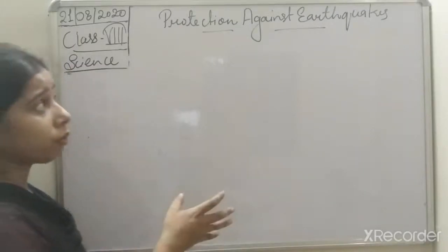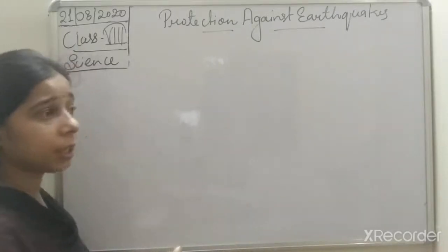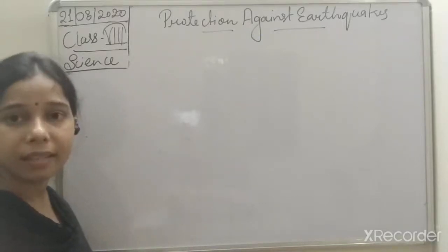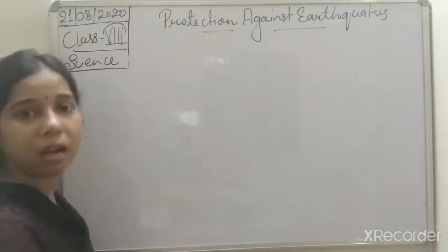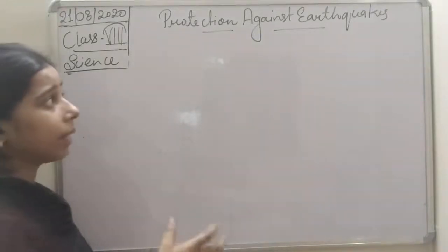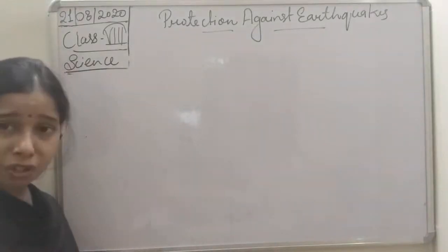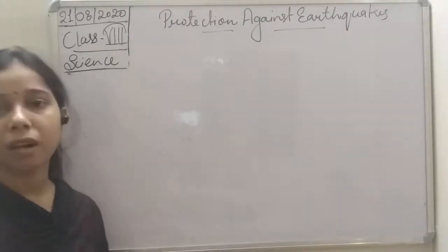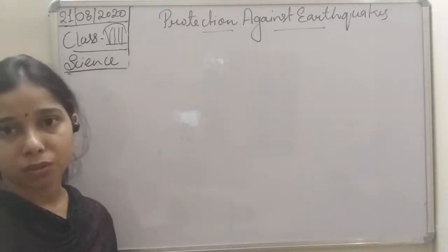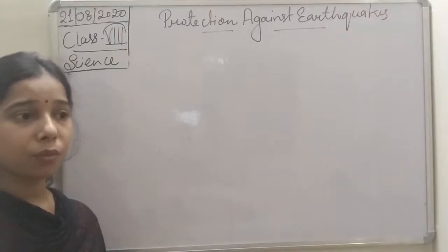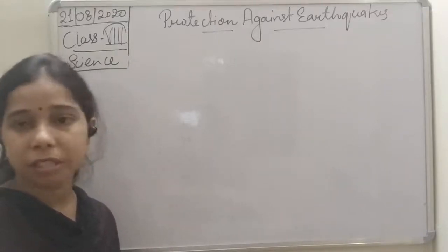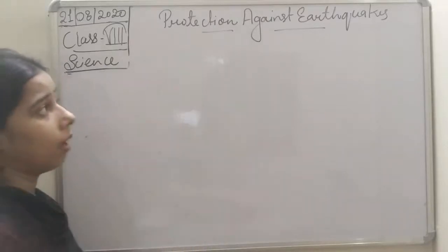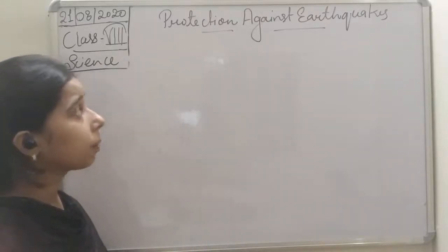But unfortunately, the earthquake is an ultimate disaster. It means it can happen anywhere, anytime. We cannot predict an earthquake, students. So we can make precautions. We can protect ourselves so that the impact of the earthquake can be minimized, students. And what are the different protections, what are the different precautions that we can take, students? It can be explained in this topic.